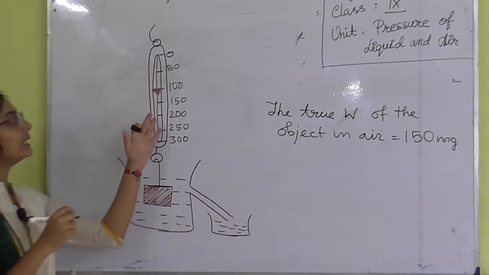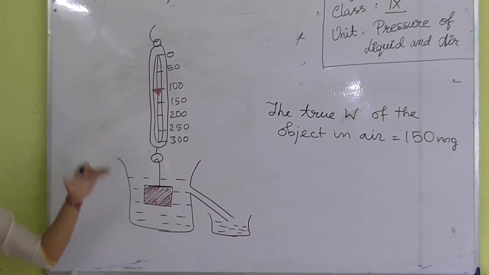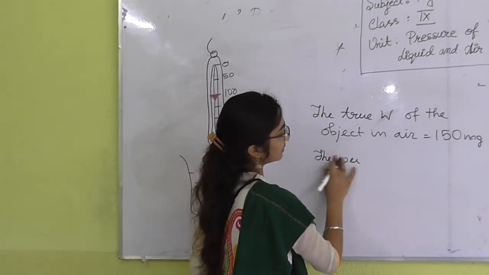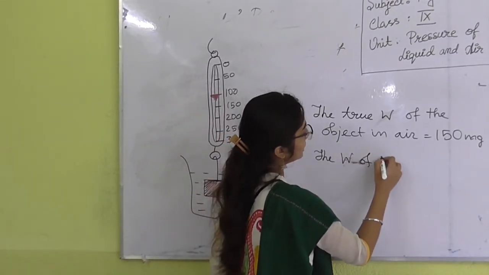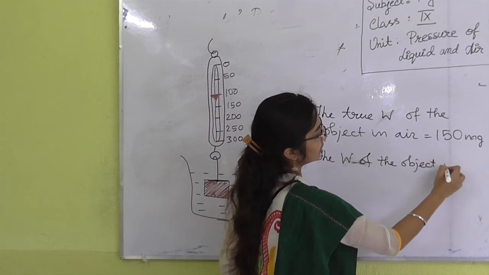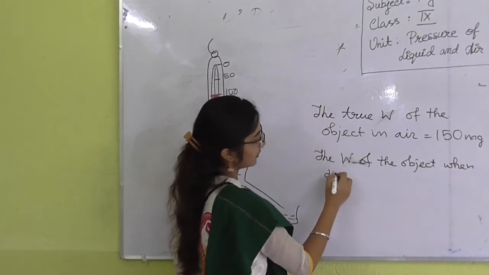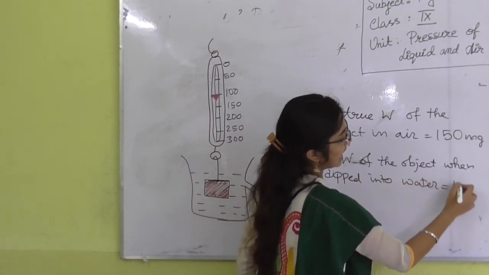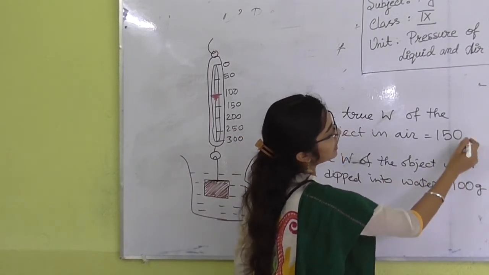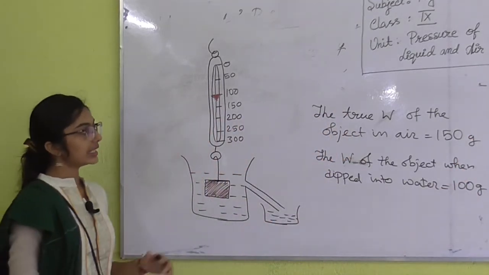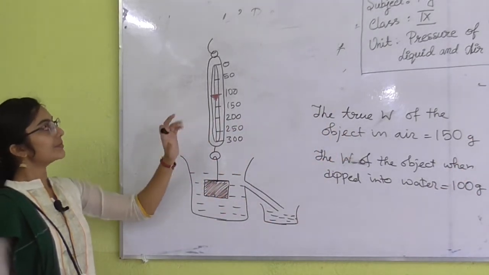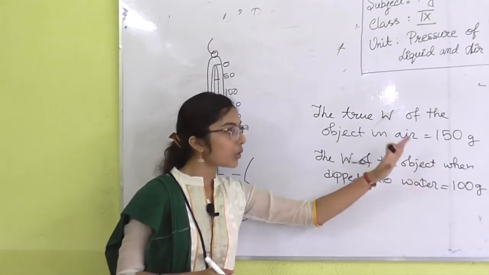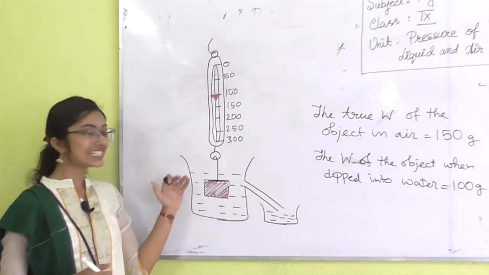150 mg, and the weight of the object when it is dipped into water, that is 100 g, only g, not mg, because mass in g denotes weight. So 100 g. So you can see here that there is a loss in weight, because the body is experiencing a loss in weight when it is in the water.